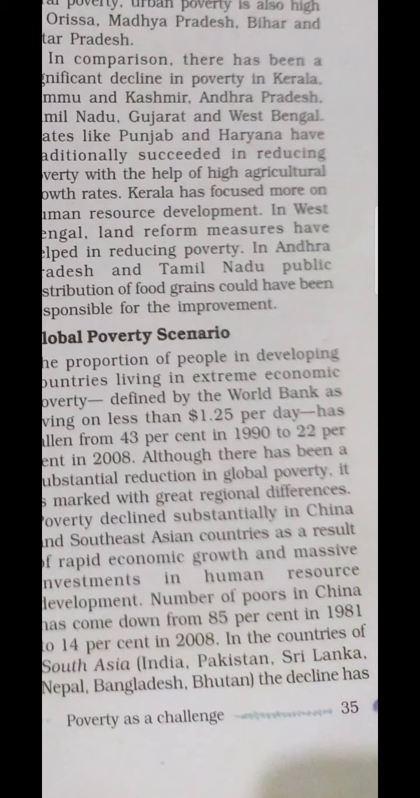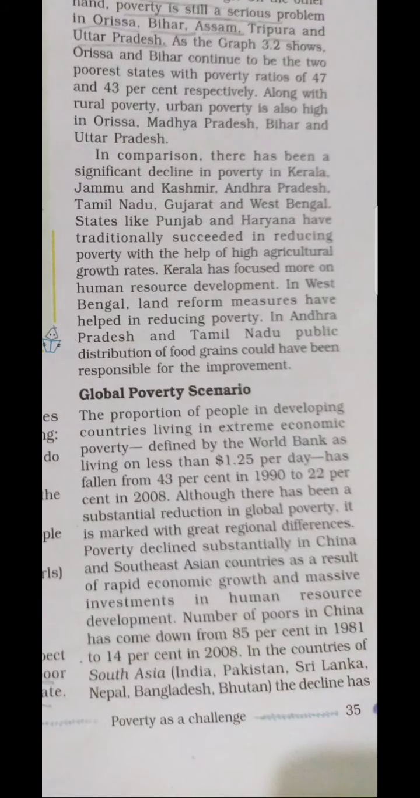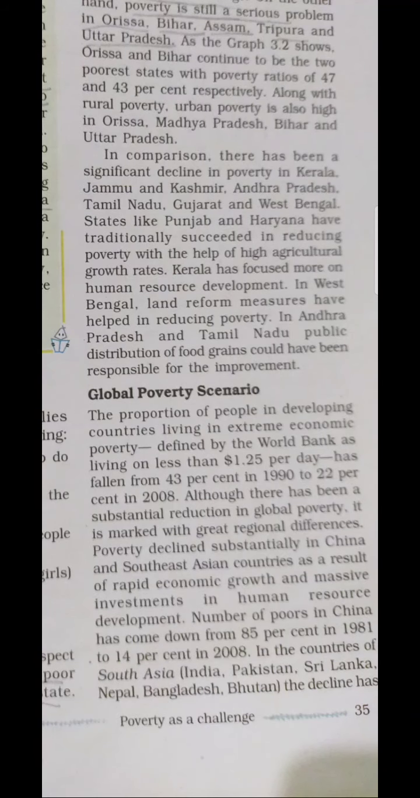So definitely poverty substantially declined in China and Southeast Asian countries as a result of investment in human resource development. They started investing in human resource development, because when human resources are developed, the development of people is also there. So countries like China and Southeast Asian countries are trying to reduce poverty by investing in human resource development. This method is being adopted by China and Southeast Asia. So this is also a very good method.